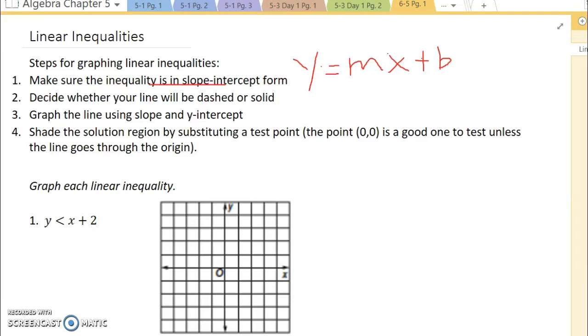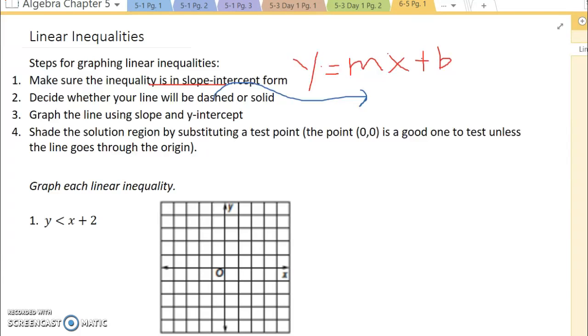Then we have to decide, is the line that we draw going to be a dashed line or a solid line? And here's how we know the difference. A dashed line means that it cannot include the points that would be on that line. That line just serves as a separator.